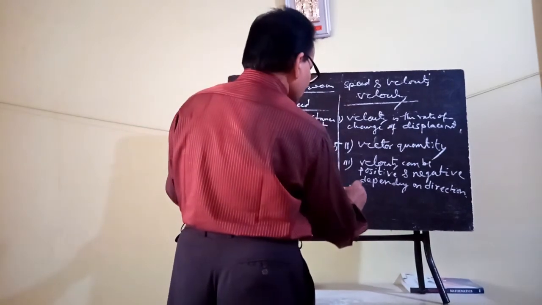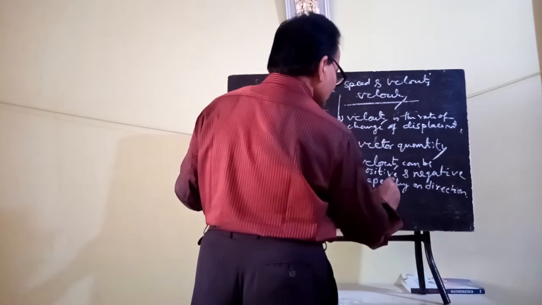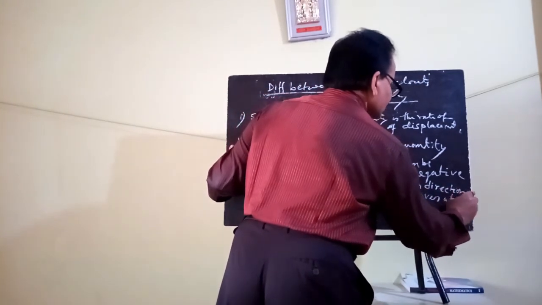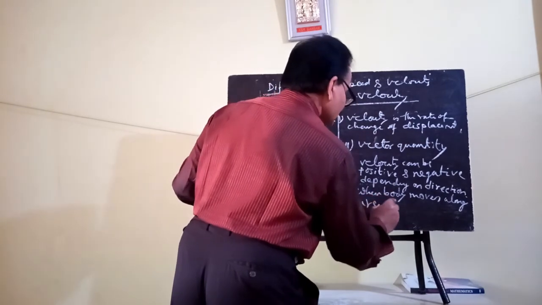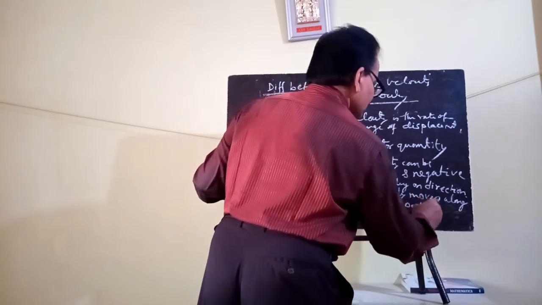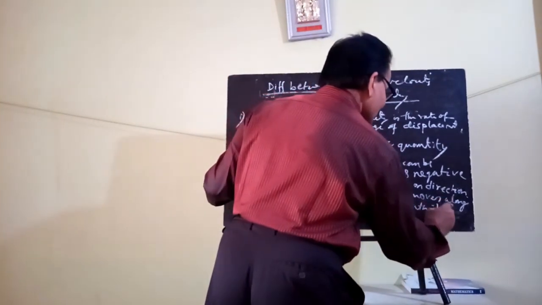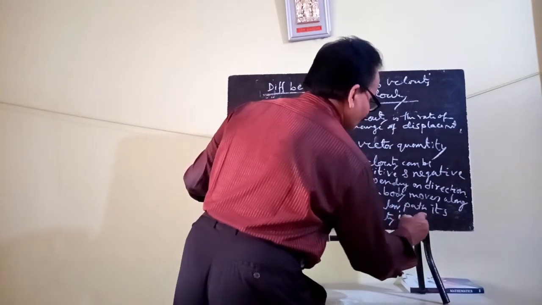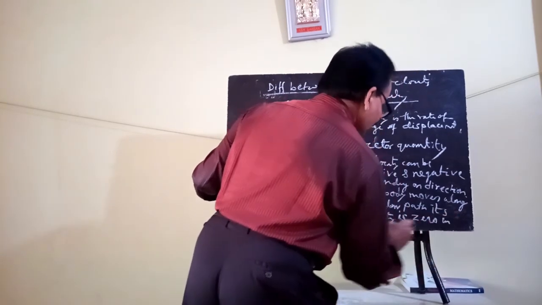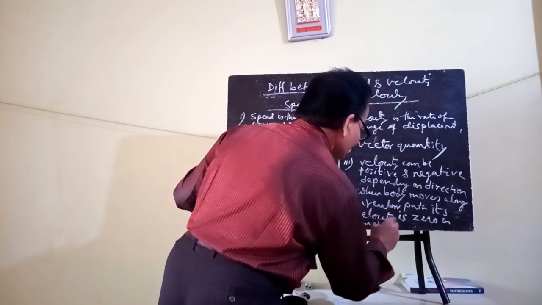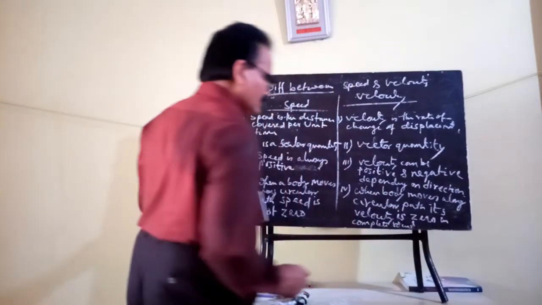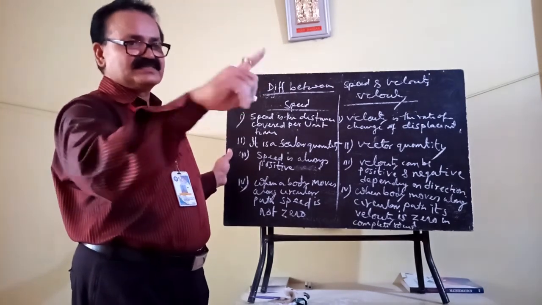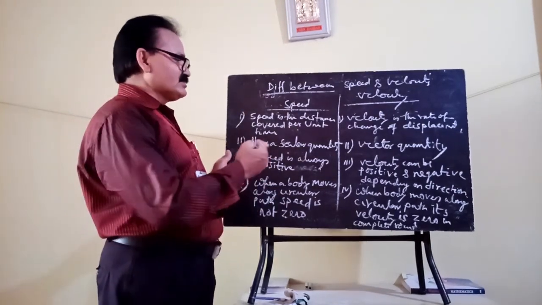But velocity, when a body moves along a circular path, is zero when it completes one round, because displacement is zero when it completes one round in a circular path. So that is why velocity is also zero.